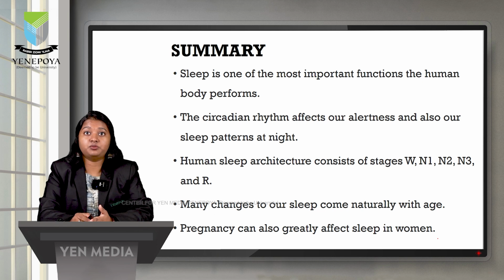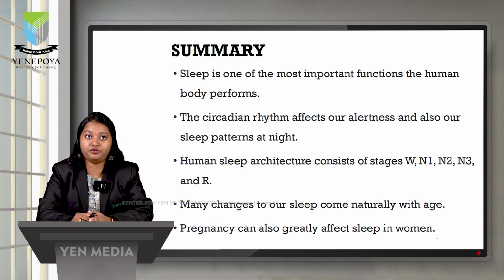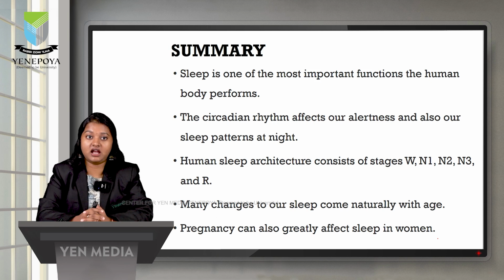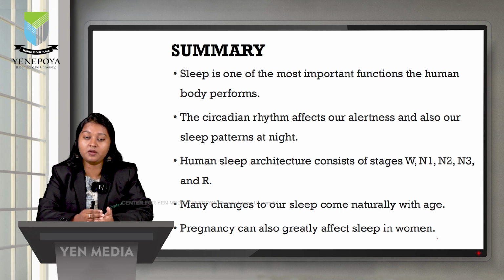Summary. Sleep is one of the most important functions that the human body performs. The circadian rhythm affects our alertness and also sleep patterns at night. Misalignment of this rhythm can lead to circadian rhythm sleep-wake disorders. Human sleep architecture consists of stage wake, N1, N2, N3 and stage R. Many changes occur in our sleep pattern as we age naturally. As we age, the sleep need slowly declines, but still the quality of sleep that we need is essential to maintain health and cognition.